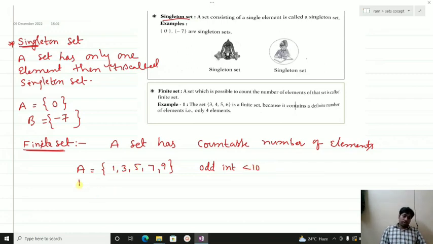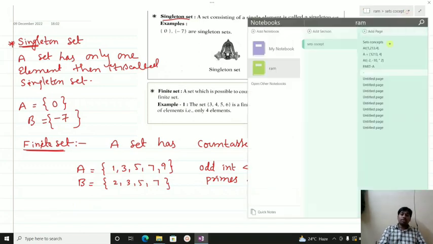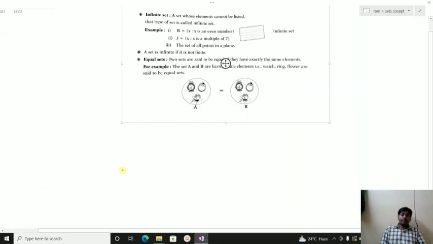Or B is the set of primes less than 10: 2, 3, 5, 7. So in this way, if the number of elements in the set is possible to count, then it is called a finite set.